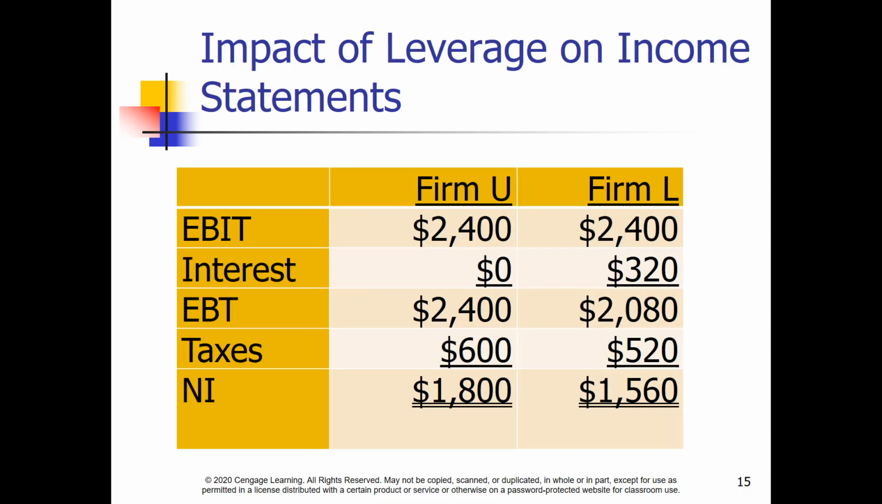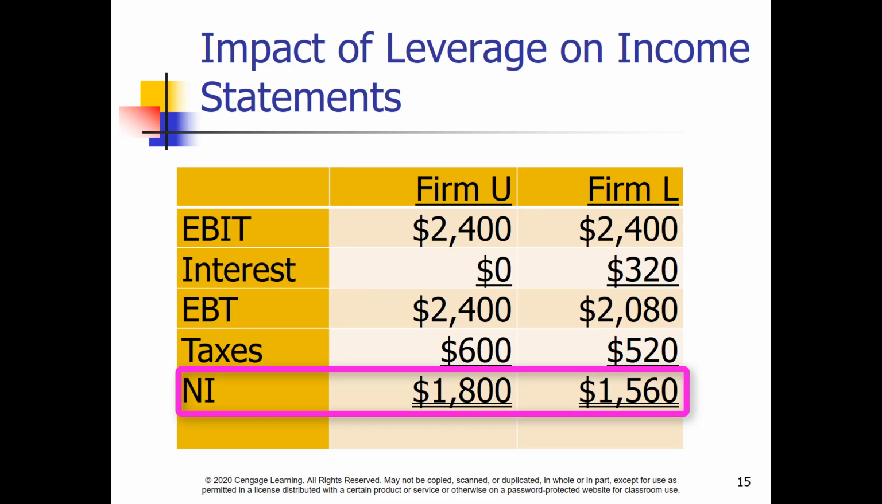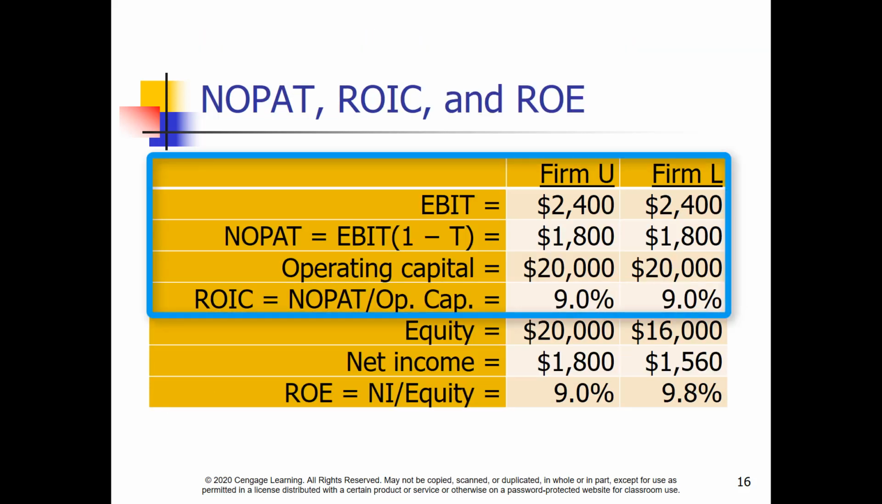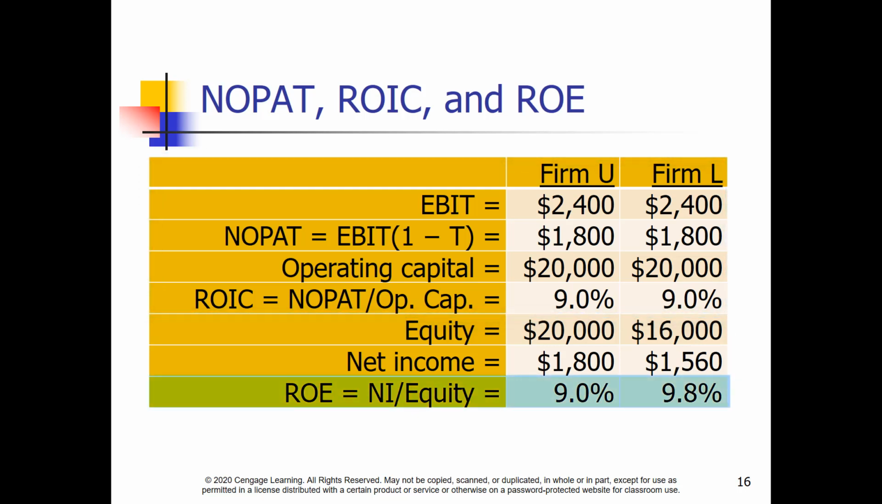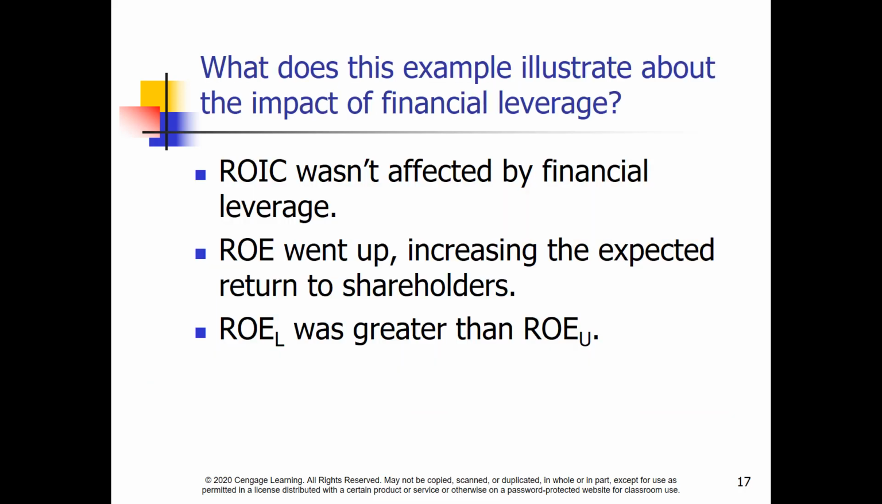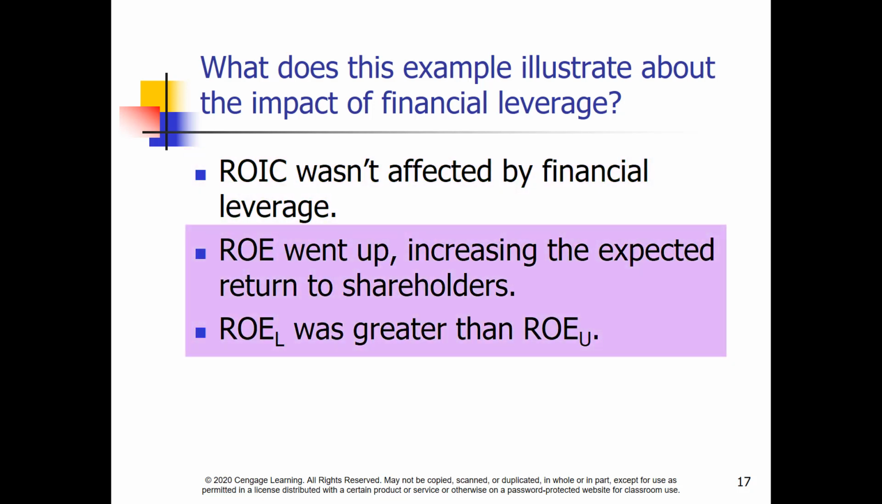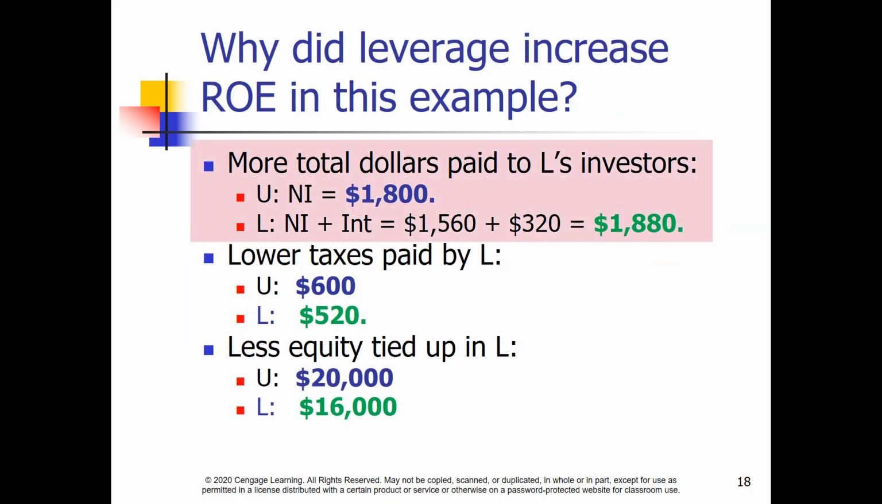But the similarity ends when we look at the income statement for U and L. U reports net income of $1,800, while L reports income of only $1,560. Both firms have the same tax rate, EBIT, NOPAT, and ROIC. Going further, U reports an ROE of 9%, while L is 9.8%. From this example, return on invested capital was unaffected by debt, but ROE went up, increasing the return to shareholders. Recall that we saw how debt could boost ROE. For firm L, more cash goes to investors, and L pays less taxes due to the deductibility of interest payments.